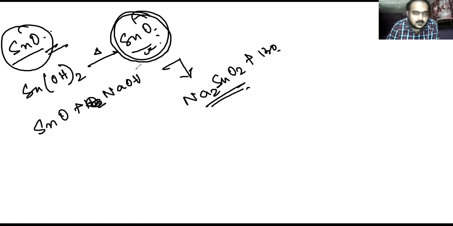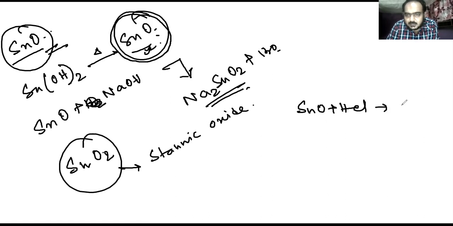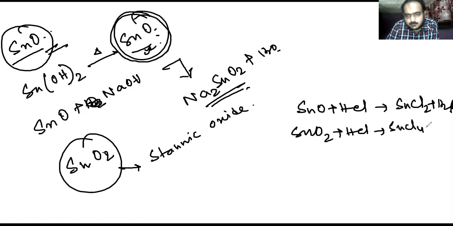Now we can also know about SnO2, stannic oxide. You can see here two reactions: SnO plus HCl gives SnCl2 plus H2O. Now SnO2 plus HCl will produce SnCl4 plus H2O.